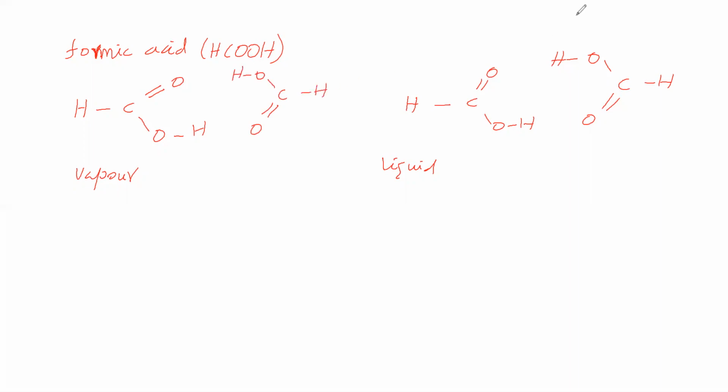Now this has a partial positive charge, and this has a partial negative charge, therefore between them hydrogen bonding is possible. Due to hydrogen bonding, it exists as a dimer. In vapor, the distance between them is high, therefore hydrogen bonding is not possible, so it exists in monomeric form only, not dimeric form.